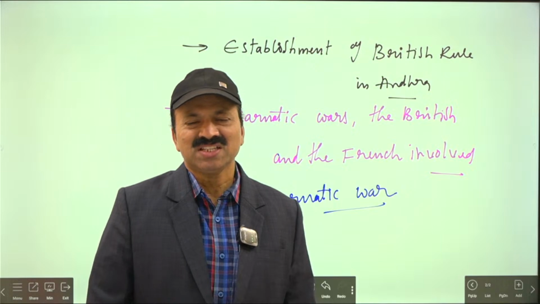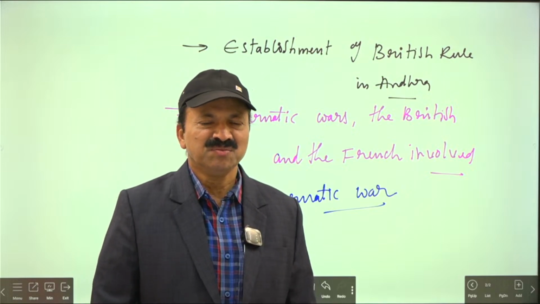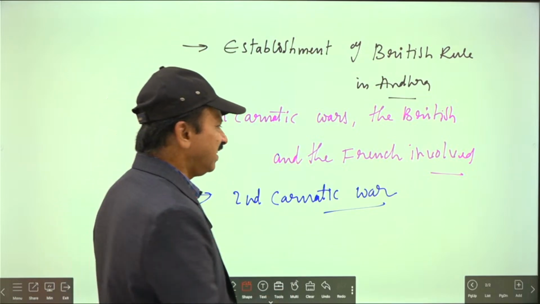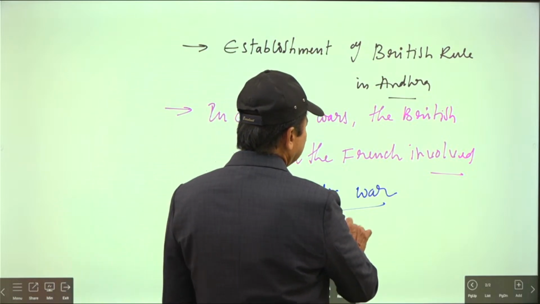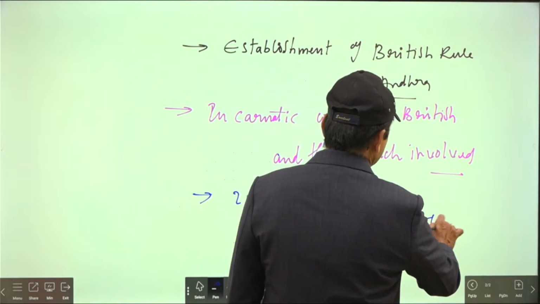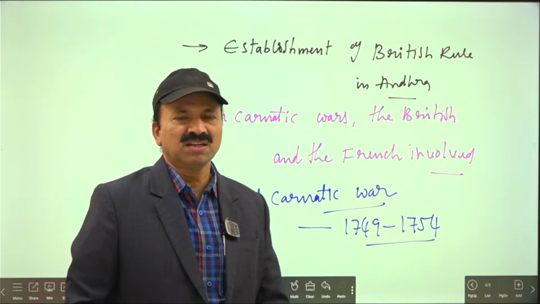One incident took place in Hyderabad and one in Arcot. The second Carnatic war started in the year 1749 and continued till 1754. That's the period of this war.